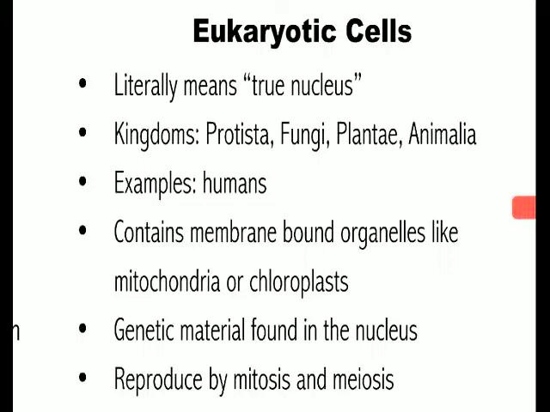Eukaryotic cells contain membrane-bound organelles, so they have other compartments in their cell besides just the nucleus. Some of those things are mitochondria or chloroplasts, and we'll look at more of those later. They do have genetic material, DNA, but it's located inside the nucleus. And these cells reproduce by mitosis and meiosis, which is a more complex method of division than asexual reproduction, and we'll go into more detail studying mitosis and meiosis later in the year.